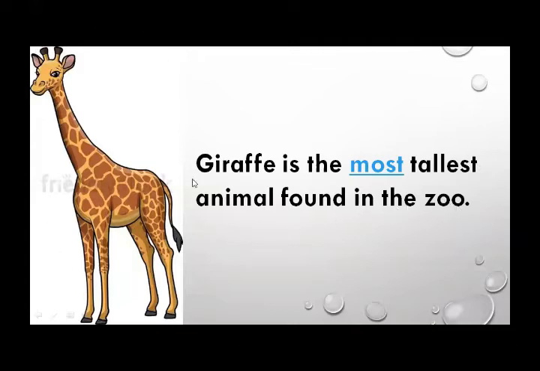So giraffe, what is giraffe? Giraffe is the most tallest. Its height is very tall compared to all the other animals that are there in the zoo. Giraffe has the most tallest height than the other animals found in the zoo. So giraffe is the most tallest animal found in the zoo.